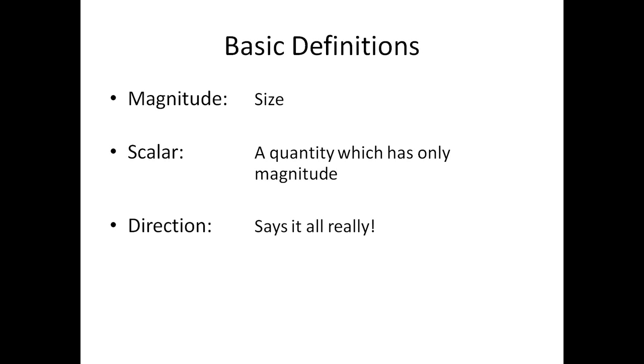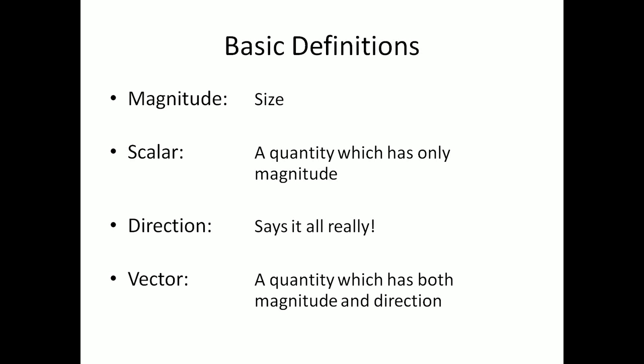We can also talk about direction, which is a very technical term that says it all. So when we talk about our bag of potatoes, if we talk about weight rather than mass, we talk about the potatoes having a weight of maybe 100 newtons, and we'd say it's acting downwards. So we have both a magnitude and a direction. And any quantity which has both a magnitude and a direction is what we refer to as a vector quantity. So weight is a vector quantity. We talk about the weight of something being 100 newtons downwards, whereas mass is a scalar quantity. We just talk about it having a mass of 10 kilograms.